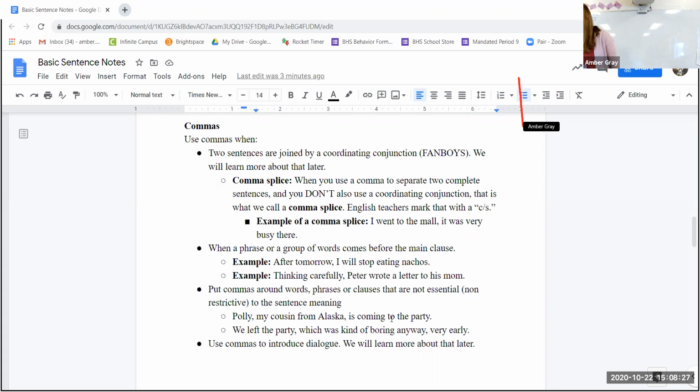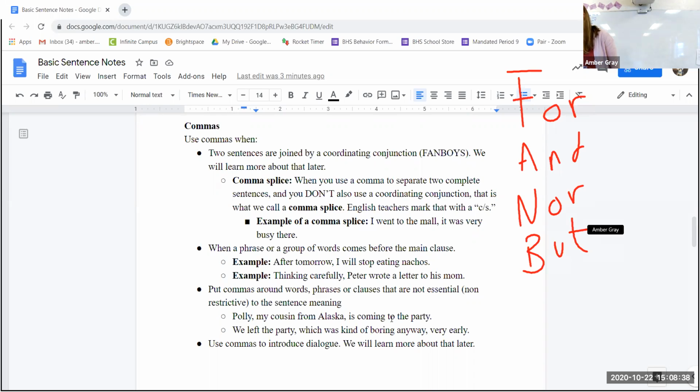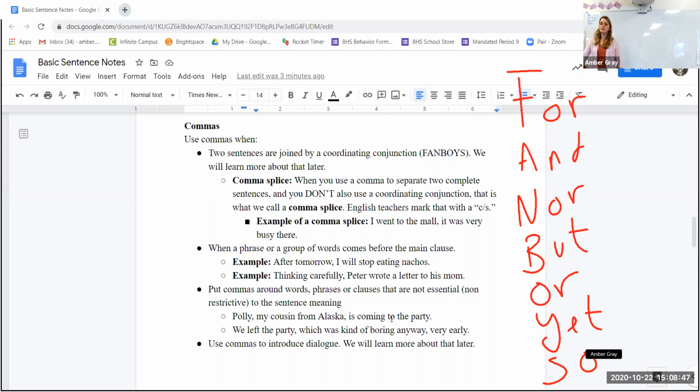Okay, so if you have two complete thoughts and you use for, and, nor, but (we are actually going to learn about this in another lesson), or, yet, so those are our FANBOYS, okay? If you have two complete sentences, like I like Nutella and I like peanut butter, you would have a comma after Nutella.